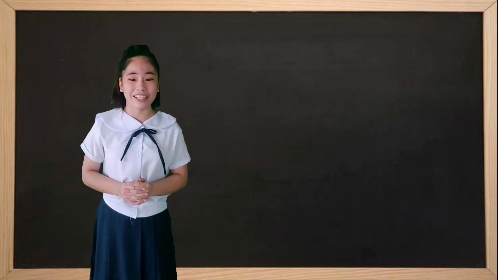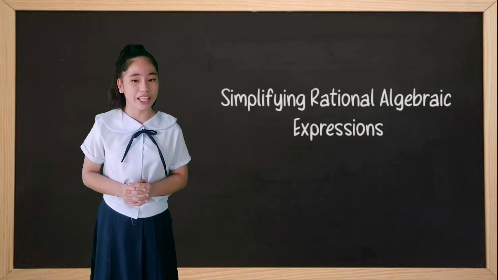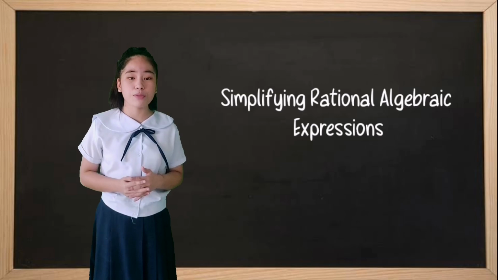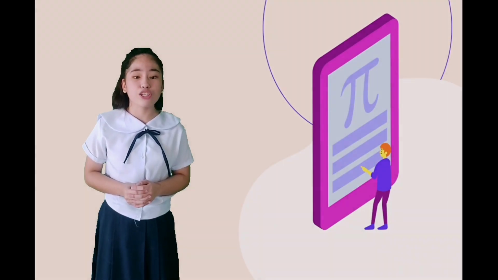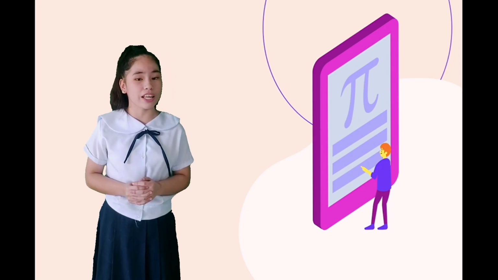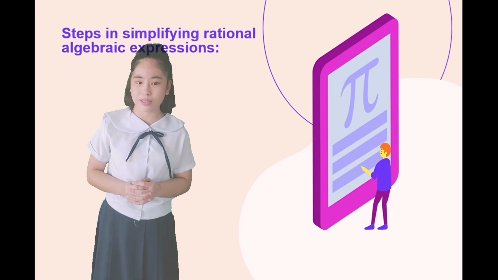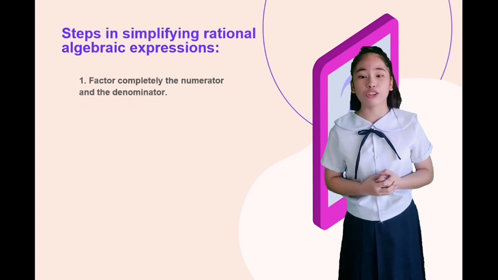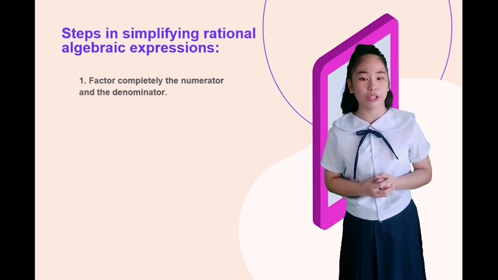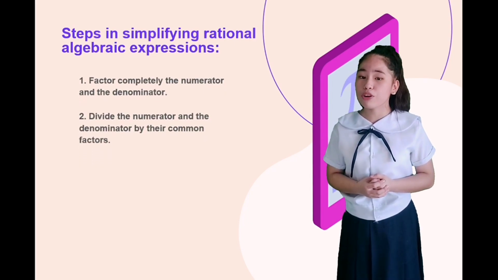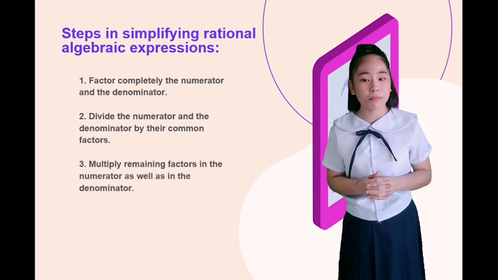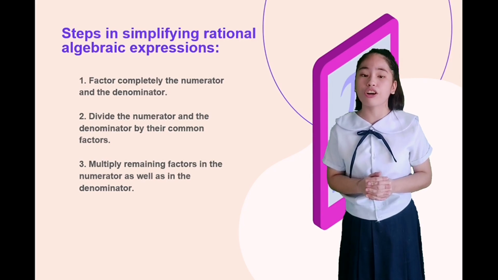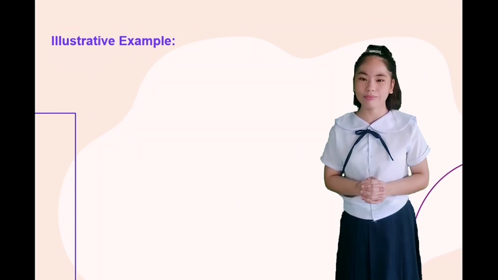Furthermore about RAEs, we will talk about simplifying it. Simplifying helps make our expressions much easier for us to understand. So these are the steps on simplifying rational algebraic expressions. First is to factor completely the numerator and the denominator. Then divide the numerator and the denominator by their common factors. Lastly, multiply remaining factors in the numerator as well as in the denominator.